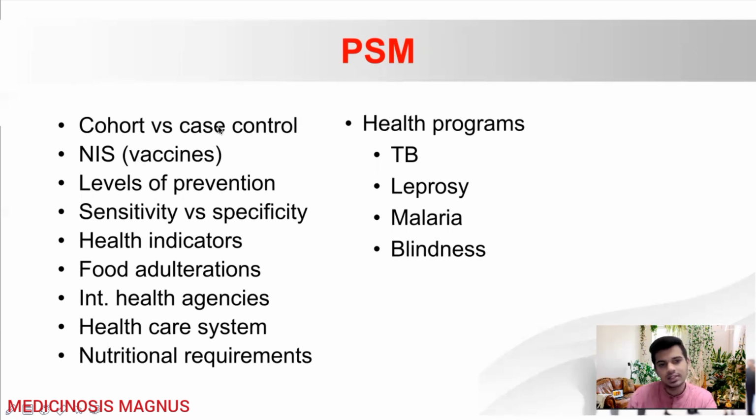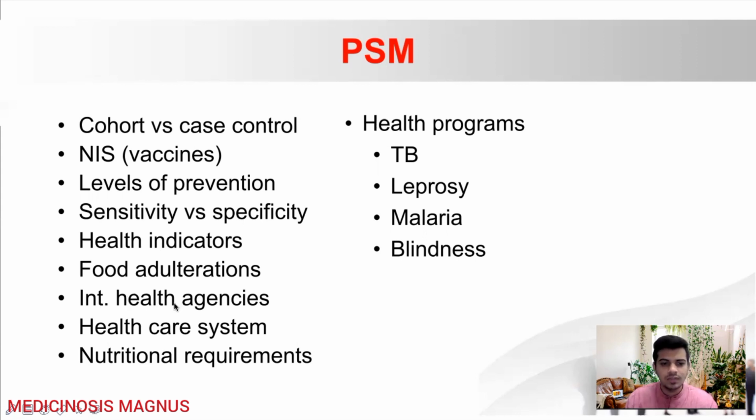Then know about the national immunization schedule, the vaccines that are given in children, and also know the levels of prevention: primary prevention, primordial prevention, secondary prevention, tertiary prevention, all those things. Then sensitivity versus specificity. You need to know about how to calculate the sensitivity of a test, and the positive predictive value, negative predictive value, all those things. Then also learn about the health indicators. Okay? Then food adulterations like the neurolathyrism and all those things.